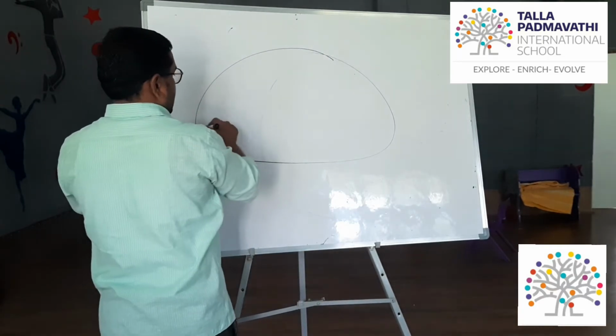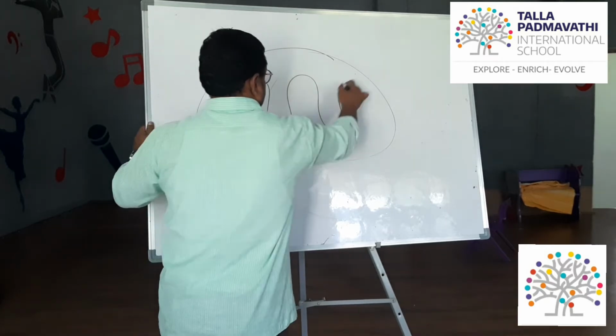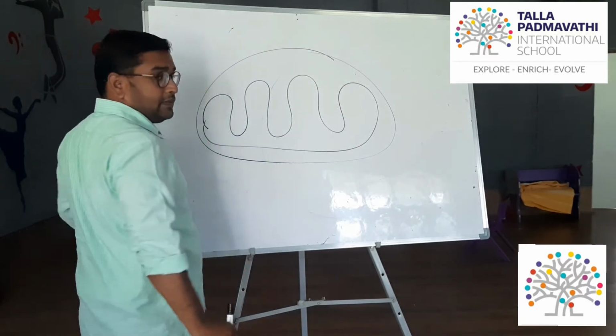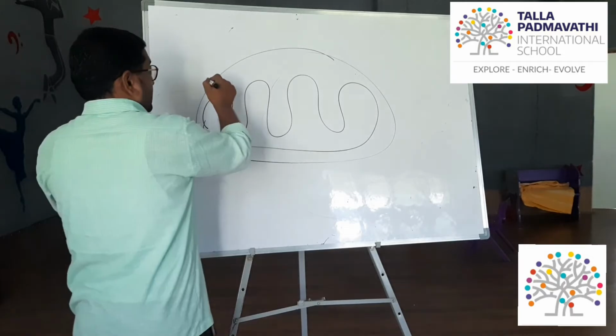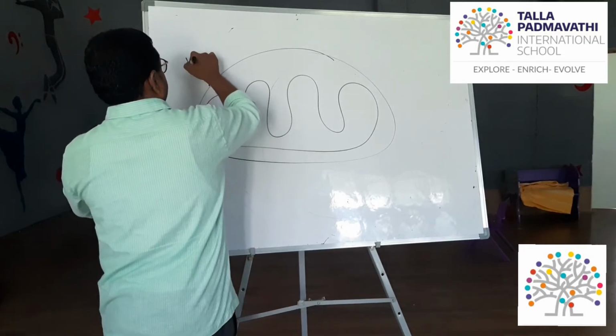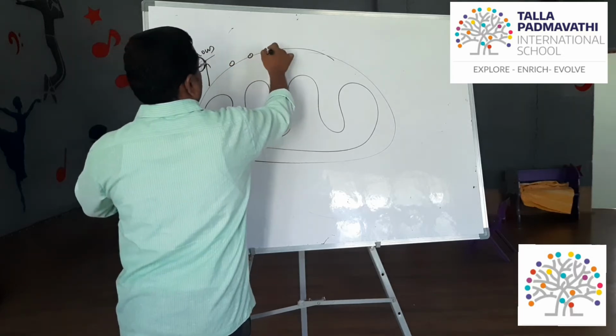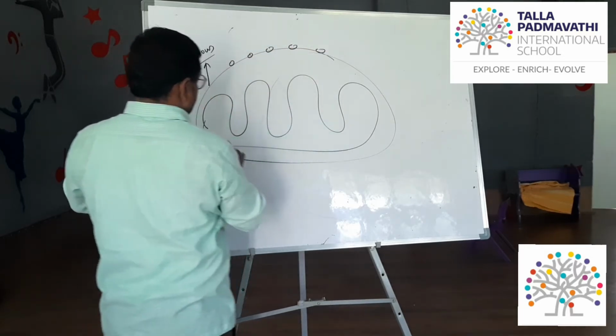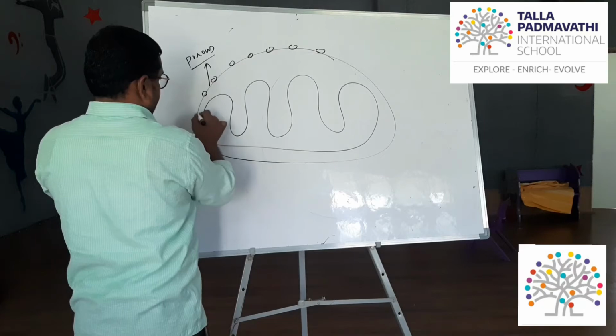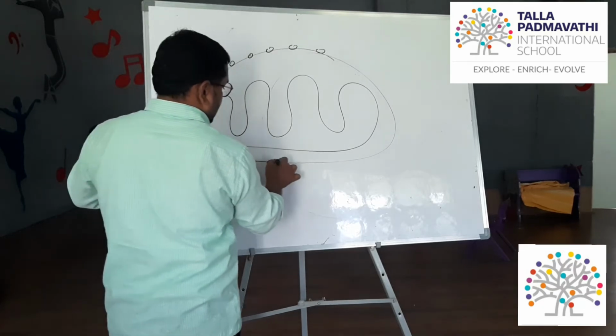So this is the structure of mitochondria. The outer surface is porous. Porous means small holes are present.